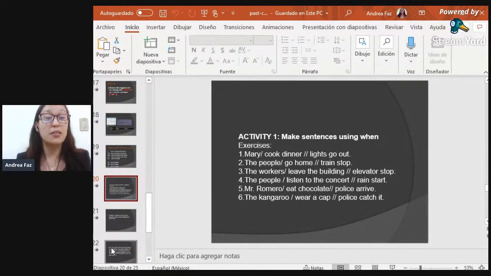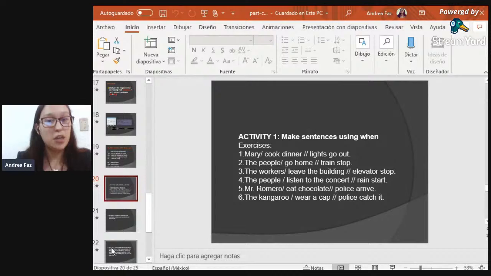So the first clause of our sentence is going to be in past continuous. Then the word when, after the word when, we're going to have past simple because the action was interrupted. So it says, Mary was cooking dinner when the lights went out. And you're going to have to do the same with the rest of the sentences.